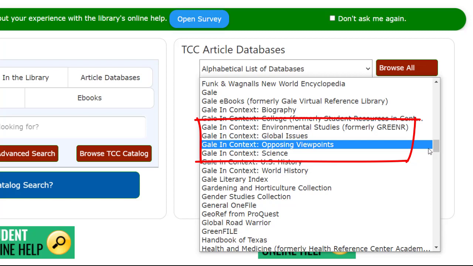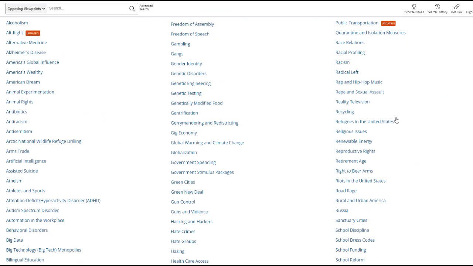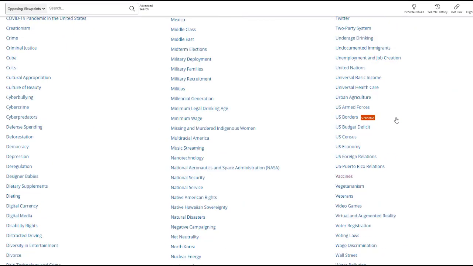Since you are doing a persuasive rather than an informative paper, I would begin with looking at Gale in Context Opposing Viewpoints because it has more expert opinion content. You don't have to search the Gale in Context databases. Click on Browse Issues, and the database has already categorized its content for you. Each of these links goes to a topic page with information about a controversial issue. We can scroll down the alphabetical list until we find Vaccines and click the link.